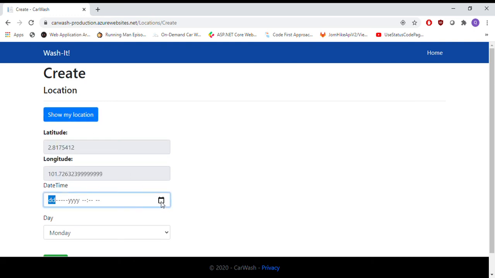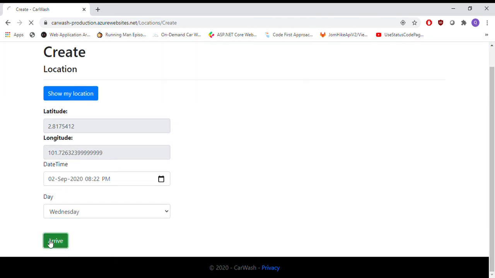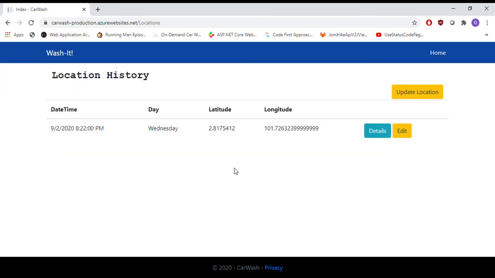So just now we booked on 2nd of September, so let's say we arrive on that time, and then the day is Wednesday and arrive. So here we go. This is the history of the location.